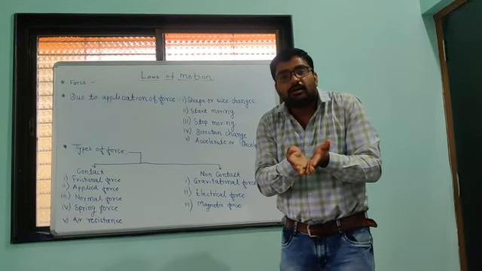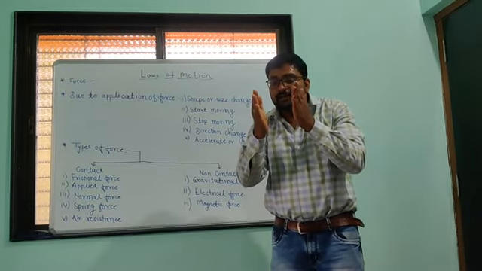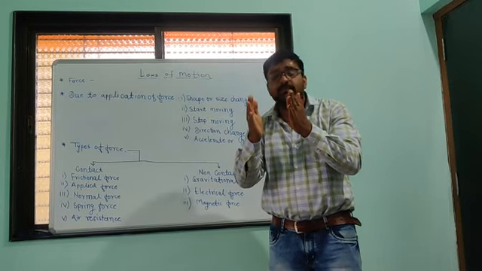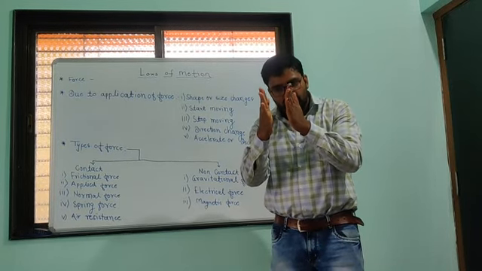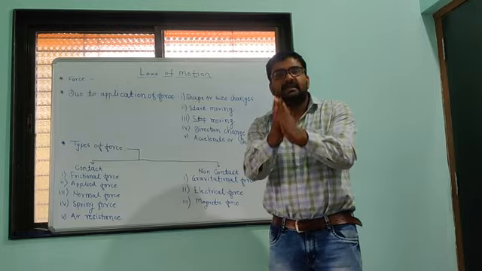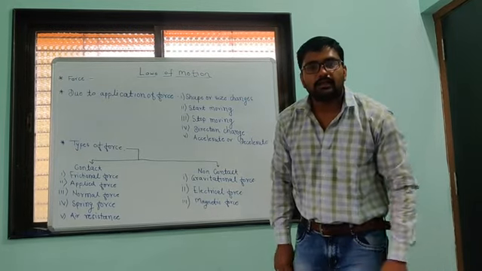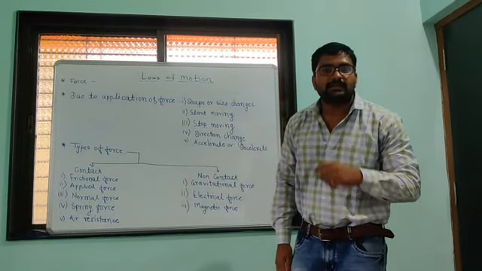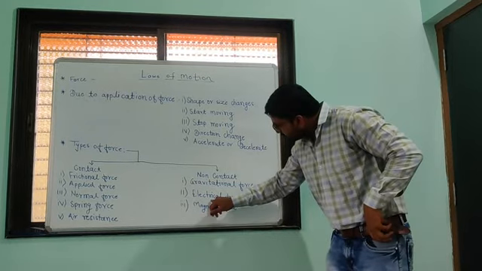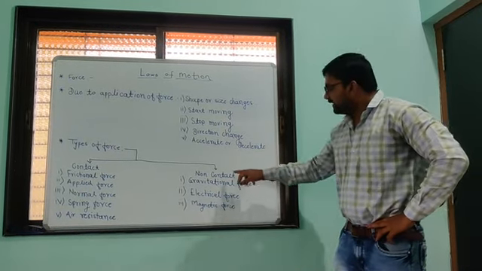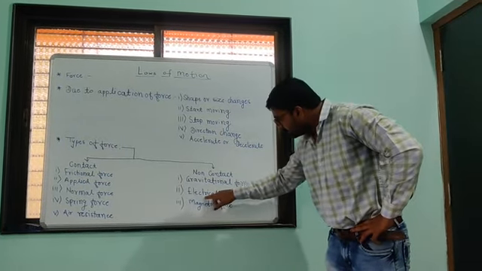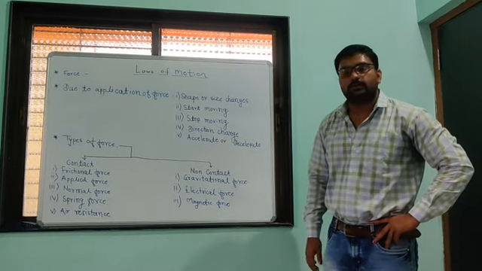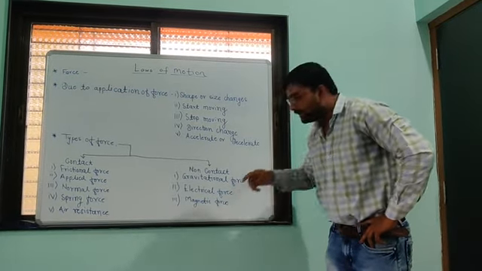Simply put, physical distance does not matter. Here physical distance is there, but still they attract each other, meaning they apply force on each other. Such a type of force is called a non-contact force, and that is nothing but the electrical force. And third is magnetic force.